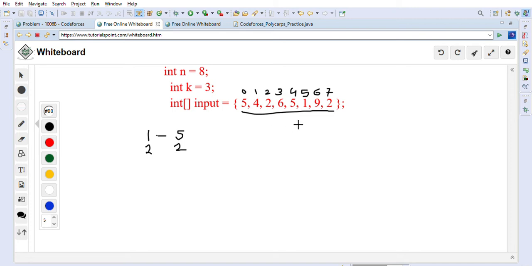In this case it will sort by position, so the larger position will come later. So 2 will come first, then 2 at position 7, right? After that there is no 3, then 4 is there at position 1, then 5 is at position 0, then 6 is at position 3, and there is no 7, so 9 is at position 6.